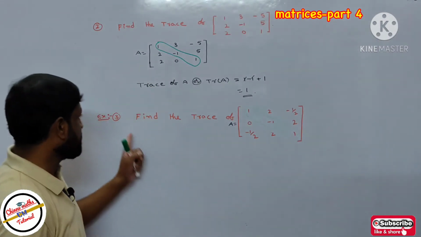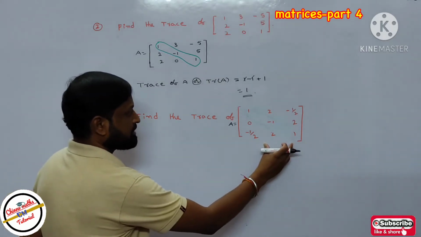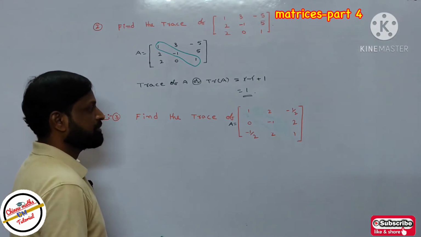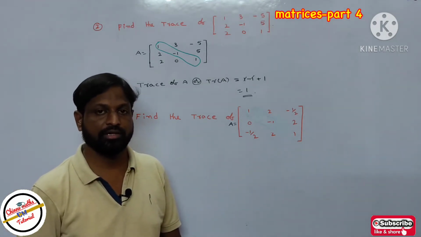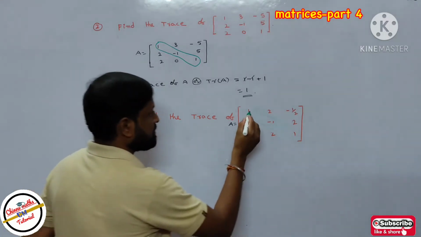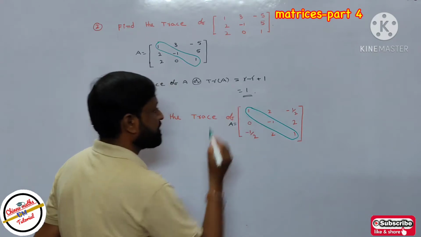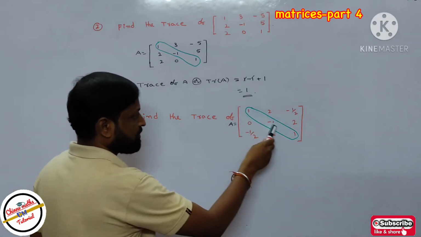Next, take the example problem 3. Find the trace of the given matrices. The given matrices, I will take matrices of A. So what does the trace mean? The sum of the elements of the principal diagonal is called the trace. First you have to identify the principal diagonal. This is the principal diagonal. The elements of the principal diagonal are 1, minus 1 and 1.